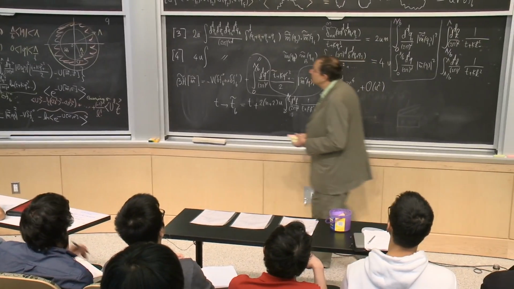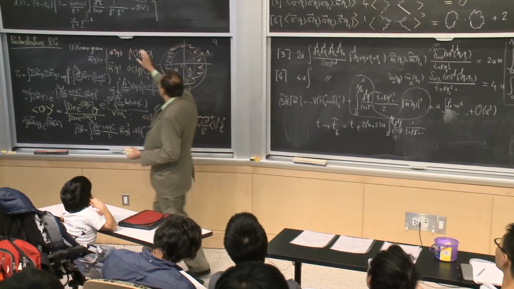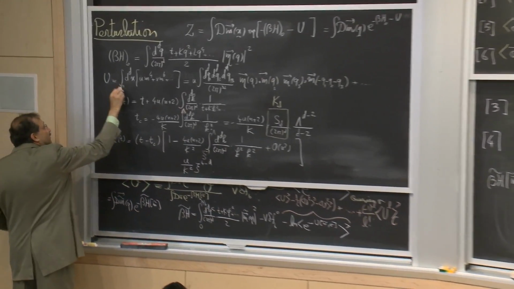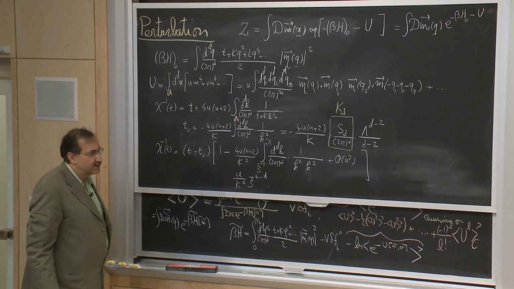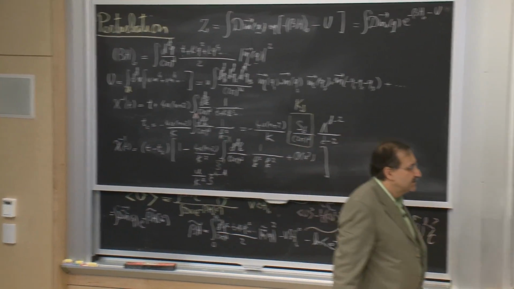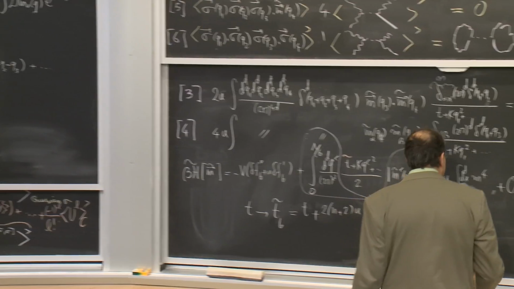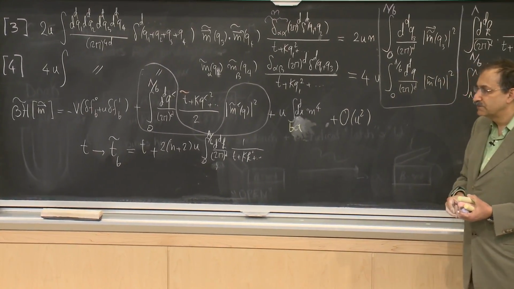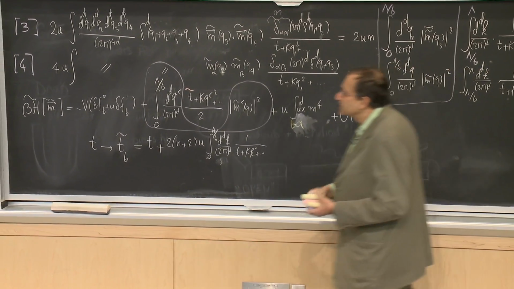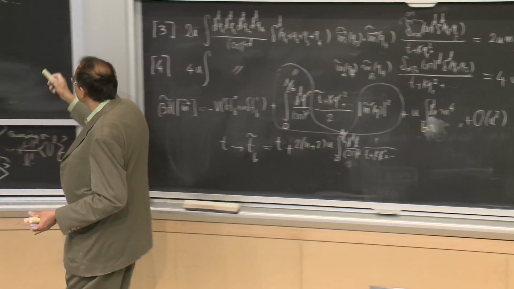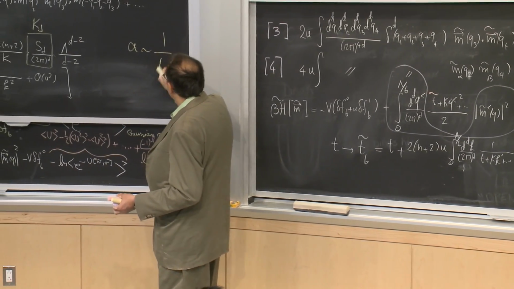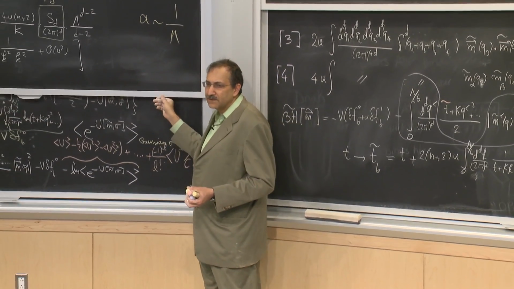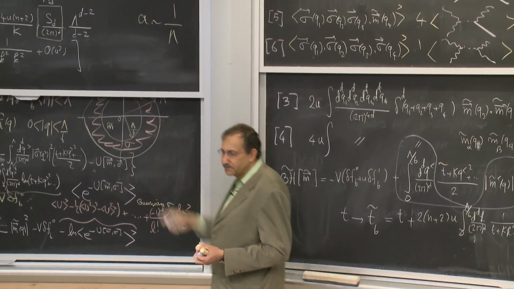So previously, maybe the best way to write this would have been that there is a shortest length scale a. So I should really indicate what's happening here as the shortest length scale having gone to ba. And there is always a relationship between a and lambda, which is an inverse relation, but there are factors of 2 pi and things like that, which I don't really want to bother with. Doesn't matter.